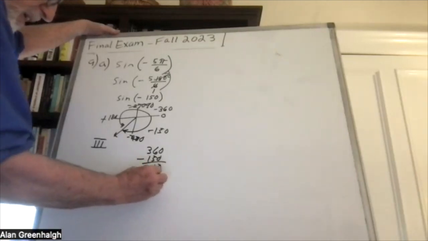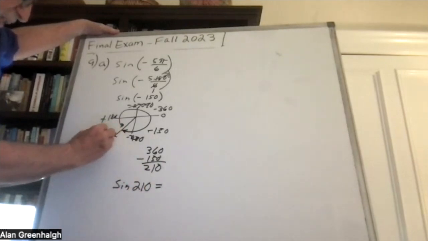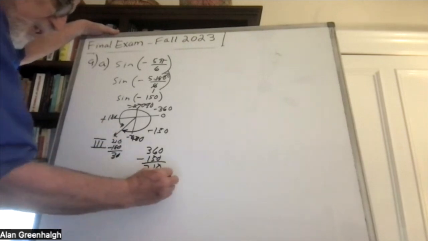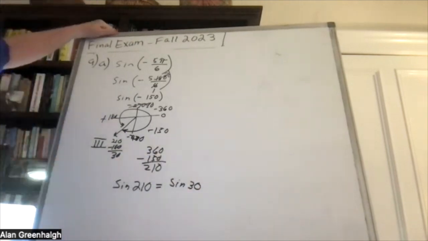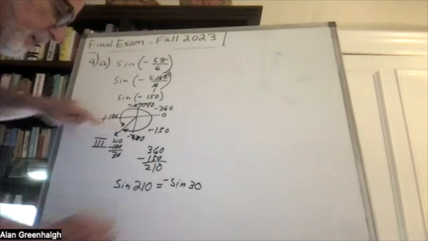And that will be equal to, now when you're converting an angle, 210 minus 180 is 30. So we're looking at the sine of 30 as the reference angle, but it's in the third quadrant where it's going to be negative.